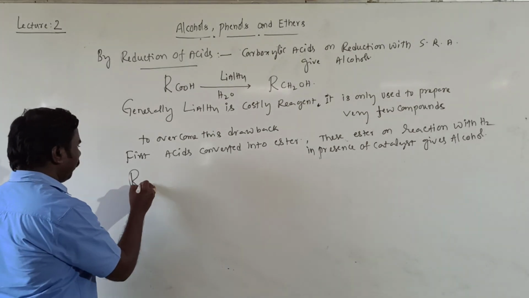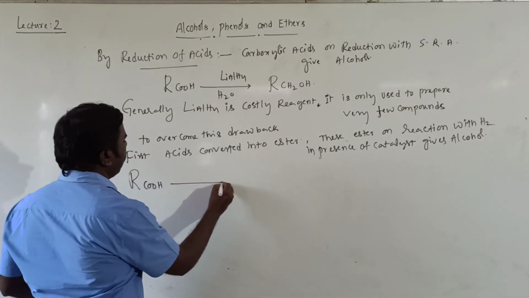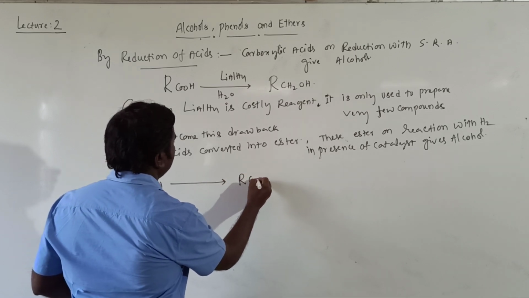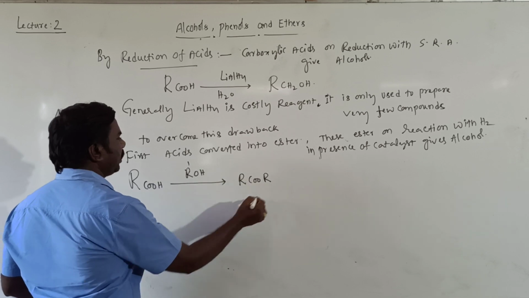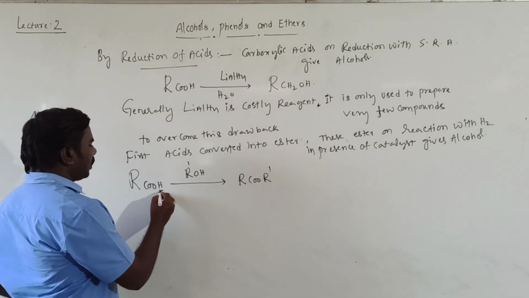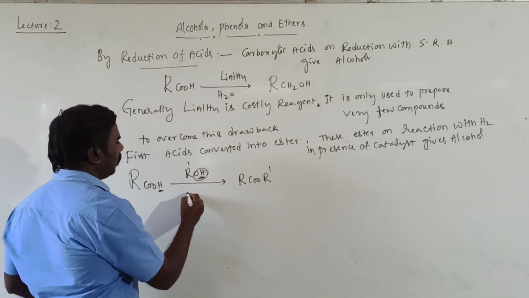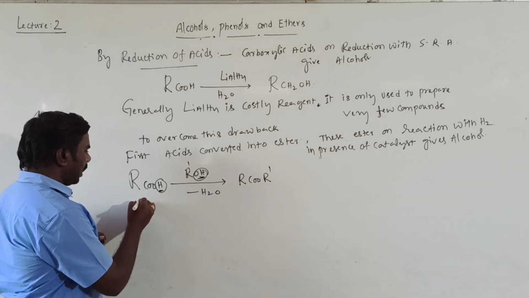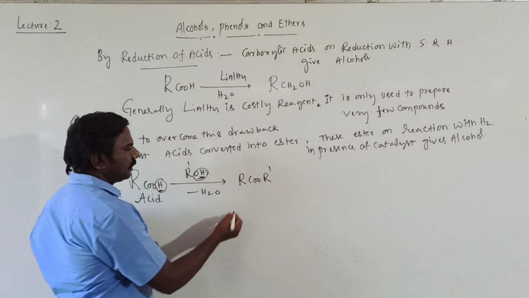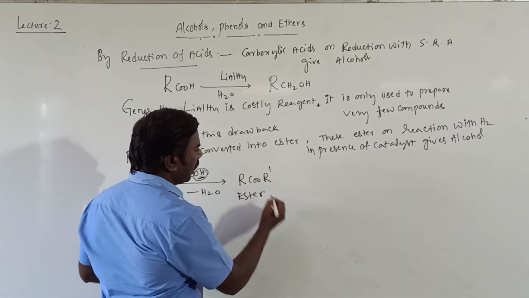Yes, first of all it should be converted into esters. I would like to take R'OH, and H is removed as H2O, water gone. It is a carboxylic acid, and this is an ester, right?